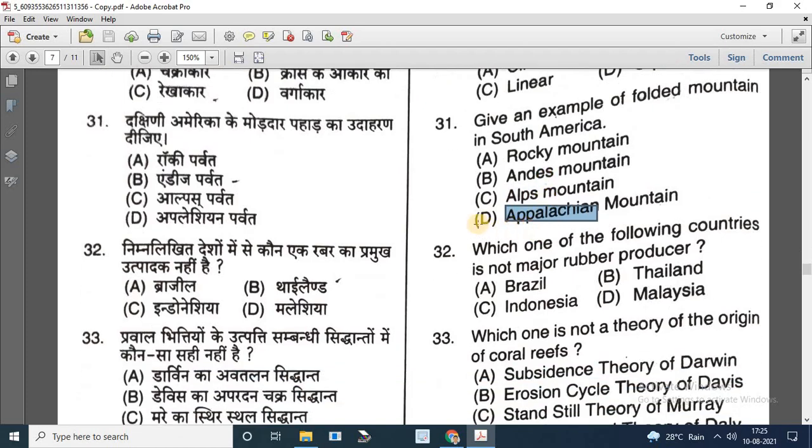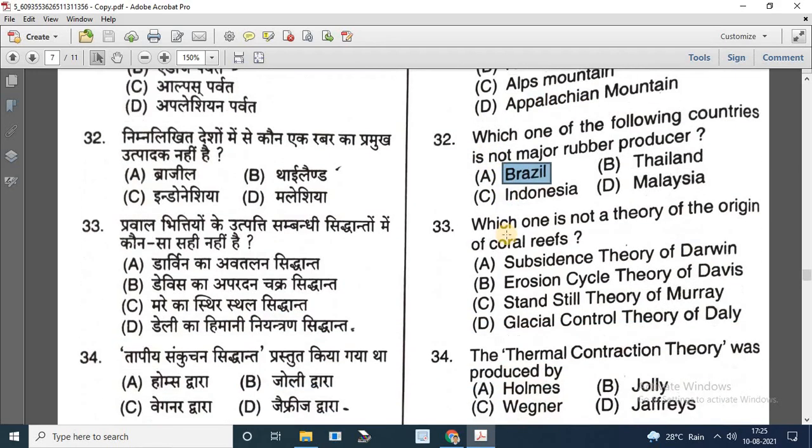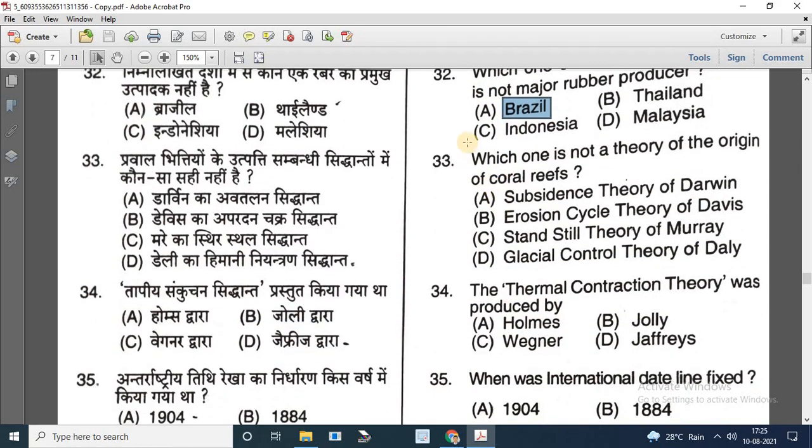Next question is which one of the following countries is not a major rubber producer? Options are Brazil, Thailand, Indonesia and Malaysia. So the correct answer is Brazil. Next question, 33 number question. Which one is not a theory of origin of coral reefs? Options are subsidence theory of Darwin, erosional cycle theory of Davis, standstill theory of Murray, and D option is glacial control theory of Daly. So the correct answer is B, erosion cycle of Davis.